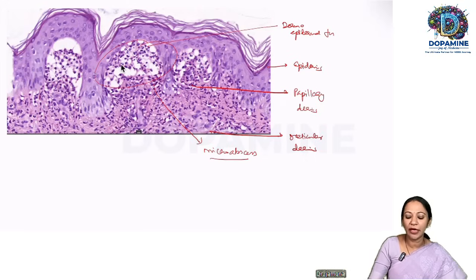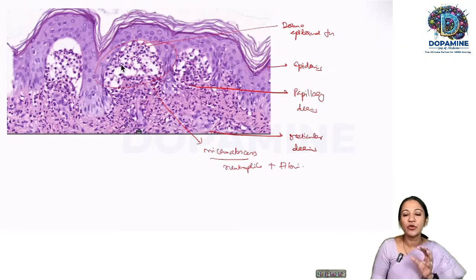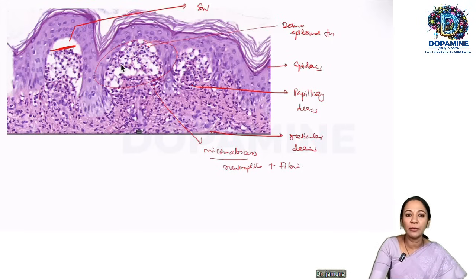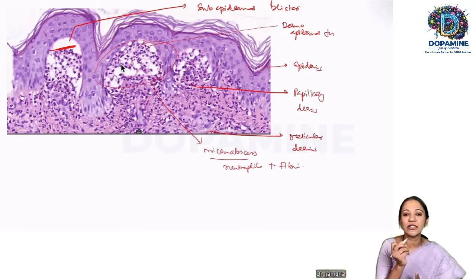So what is there in the micro abscess? You have neutrophils and fibrin in the micro abscess. At the dermoepidermal junction, you have the basal cell vacuolization with the dermoepidermal junction micro abscess. Because of the micro abscess, the epidermis is getting detached from the dermis, as you can see here. So this is below the epidermis, so it is a subepidermal blister. That blister is causing vesicles on the skin. This is the classical histopathology picture of Dermatitis herpetiformis.